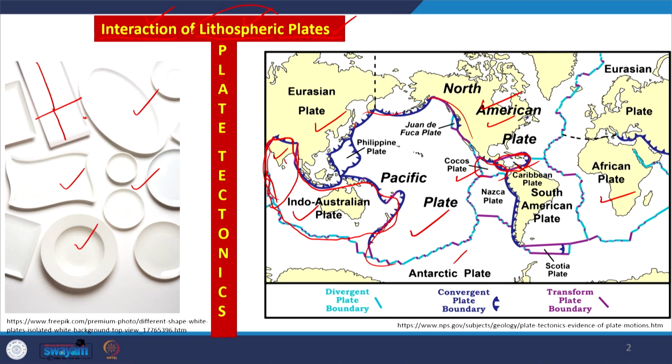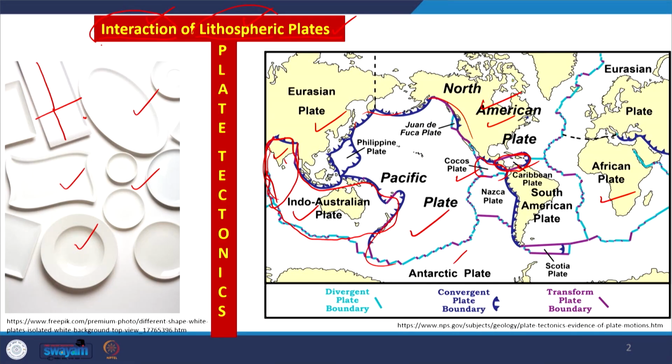So the plates on the earth's surface are divided into a number of small segments as well as large segments, and irrespective of their size, they are moving with respect to each other. Once they are moving, they are interacting with each other, and that interaction is called plate tectonics.